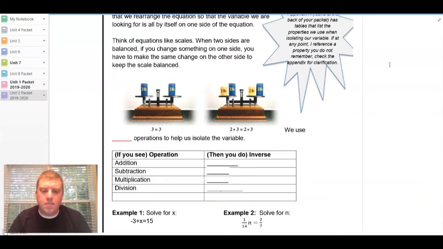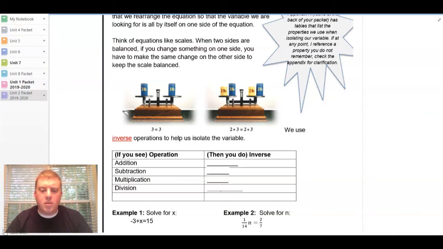So for example, in the illustration there in your packet, we have a scale that is perfectly balanced with 3 pounds on each side. If we were to add 2 pounds to one side or the other, it's going to weigh that side down more than the other. So the only way that we can still have those be equal and balanced is to do that to both sides. And what we're going to use to do that is inverse operations. Whatever we use on one side, we have to use on the other.